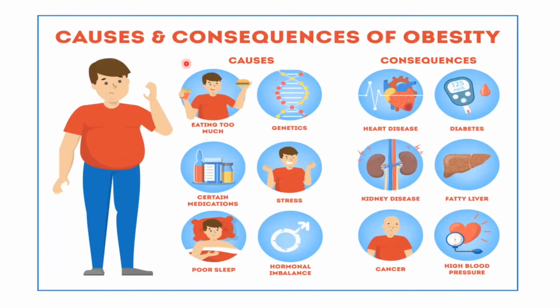Now this obesity can lead to diabetes, high blood pressure, that is hypertension, fatty liver, heart disease like atherosclerosis and myocardial infarction, kidney disease, cancer, metabolic syndrome and arthritis. So that is about causes and consequences of obesity.